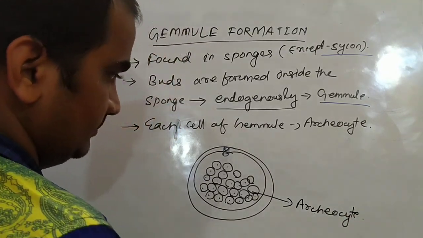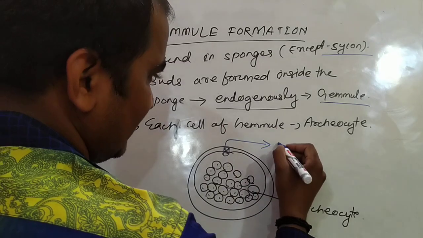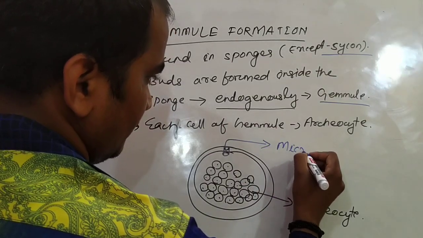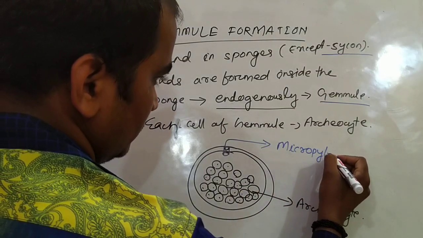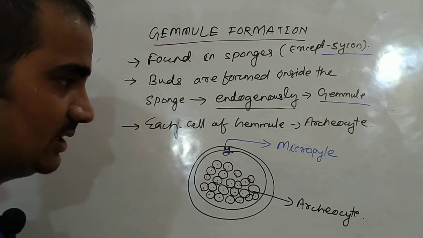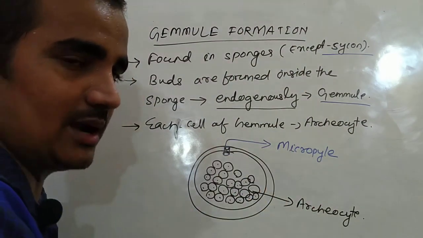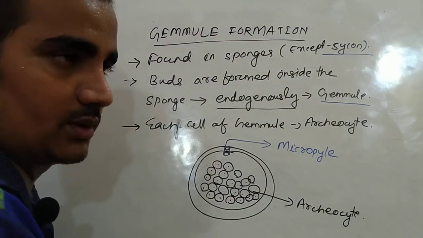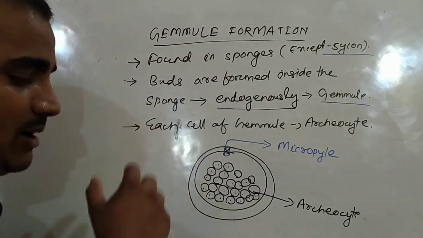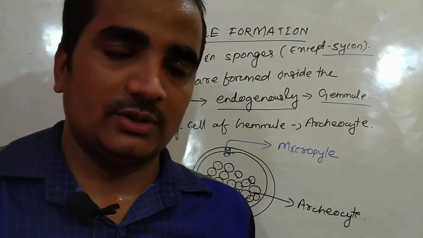And when they get released, there is a pore found in the gemmule known as micropyle. The archaeocytes get released through the pore of the micropyle and form a new colony. So gemmule formation is found in some marine sponges and also in some freshwater sponges.